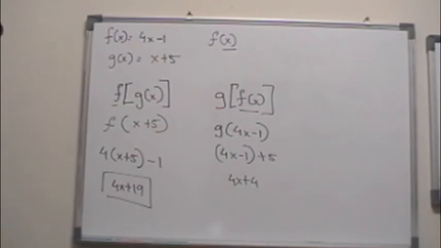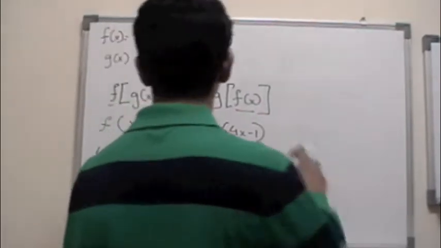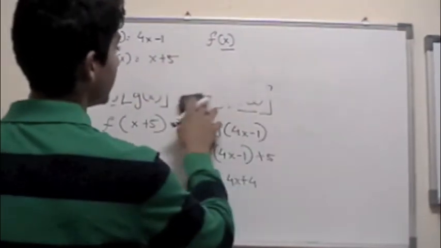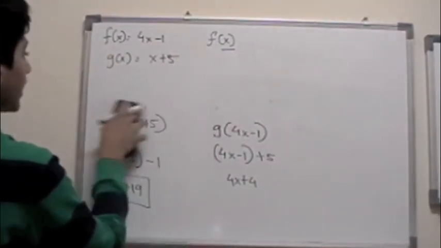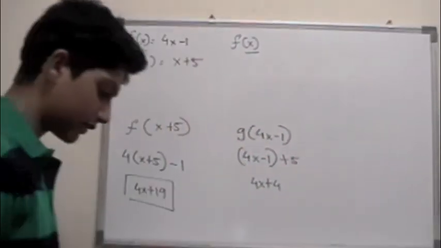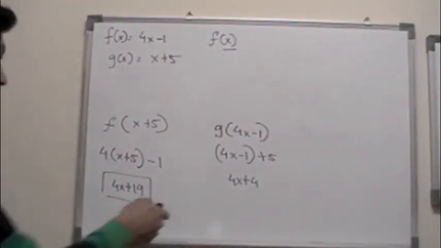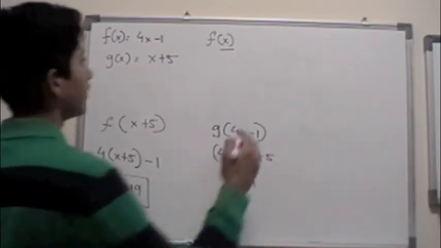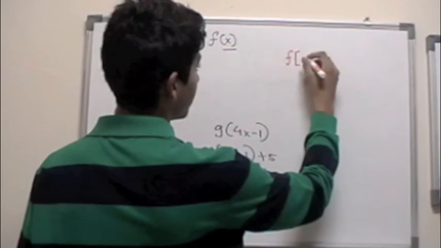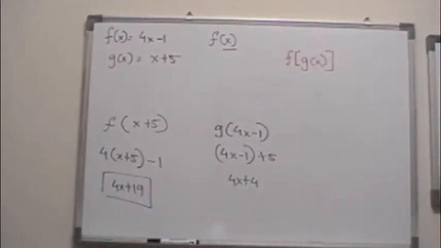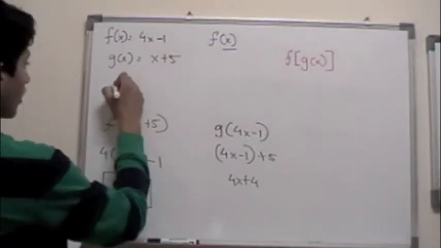Okay, now another way to notate this is basically like this. So let me go ahead and erase this to tell you guys how we actually write it instead of this. I'm going to write it in both of them so you guys get the concept. I'm going to switch the markers here. So instead of writing f of g of x, we can also write this function as f circle g of x.